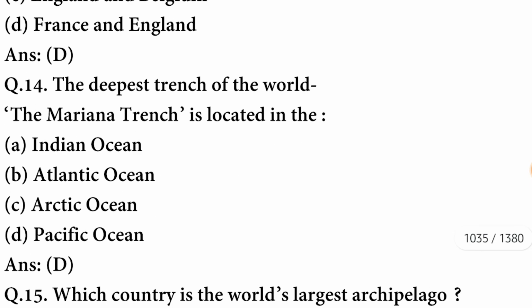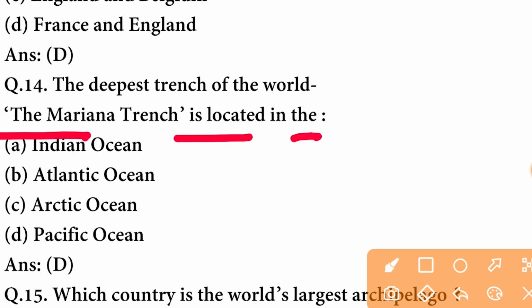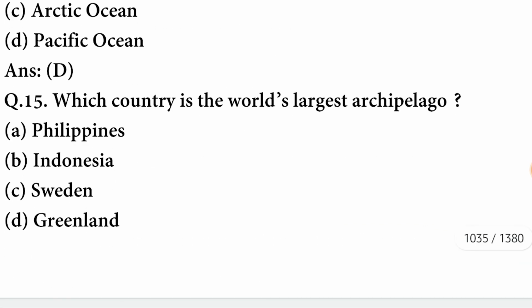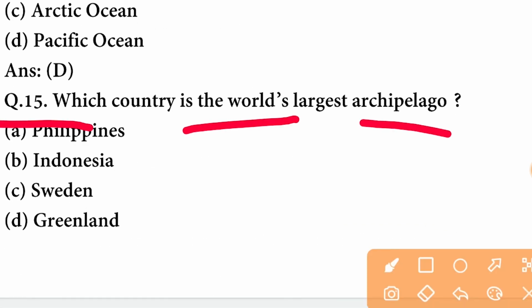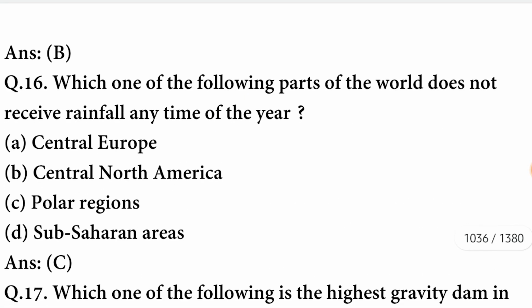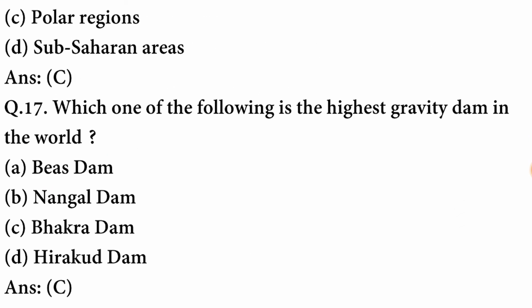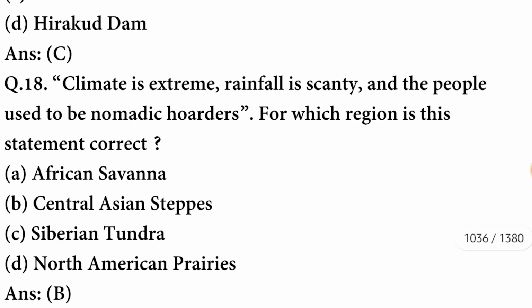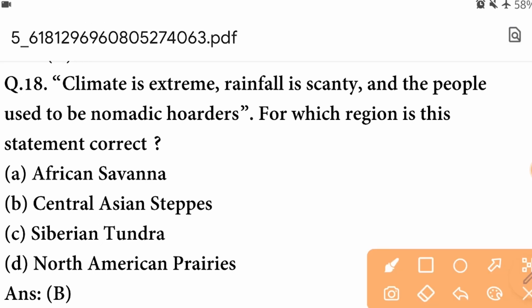The deepest trench of the world, the Mariana Trench, is located in the Pacific Ocean. Which country is the world's largest archipelago? The country is Indonesia. Which one of the following parts of world does not receive rainfall any time of the year? The part is polar regions. C option is correct. Which one of the following is the highest gravity dam in the world? It is Bhakra Dam.